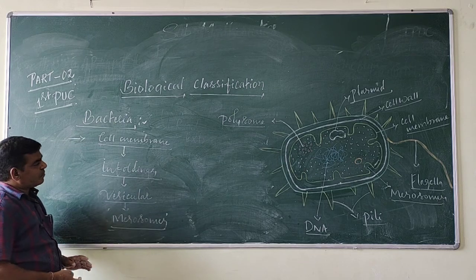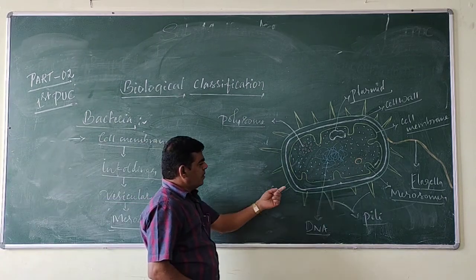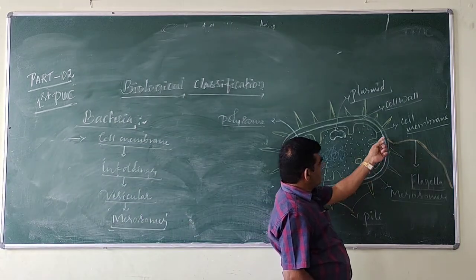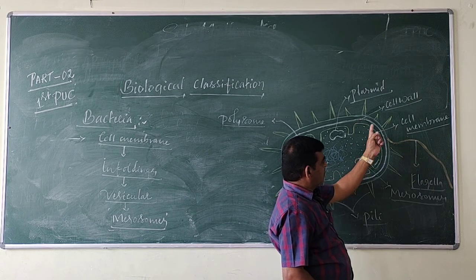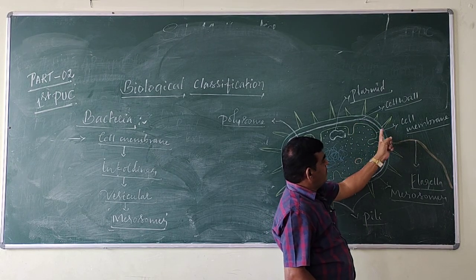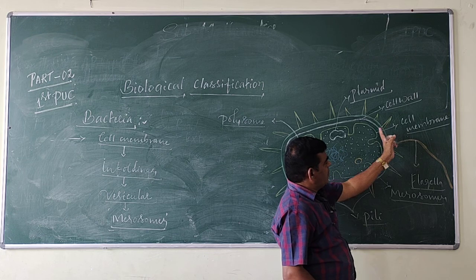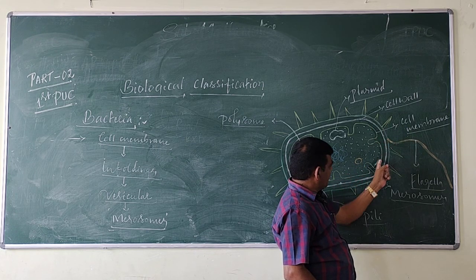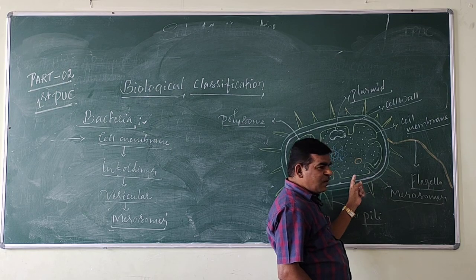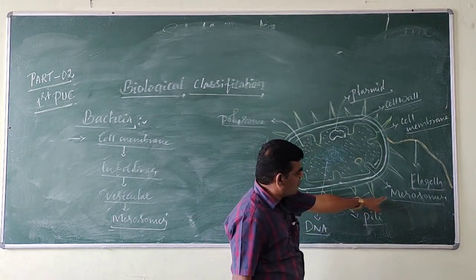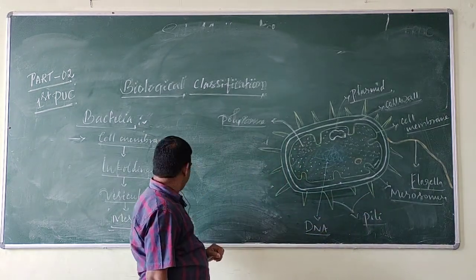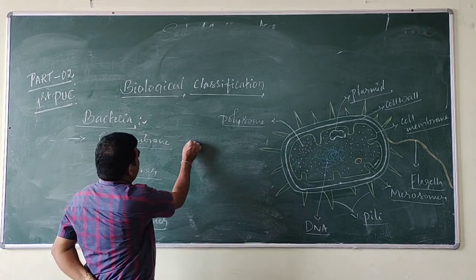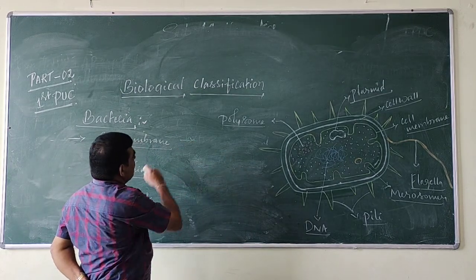Clear? So in bacteria, the cell membrane undergoes infoldings to form vesicular structures. These are called mesosomes. What is the function or significance of mesosomes?